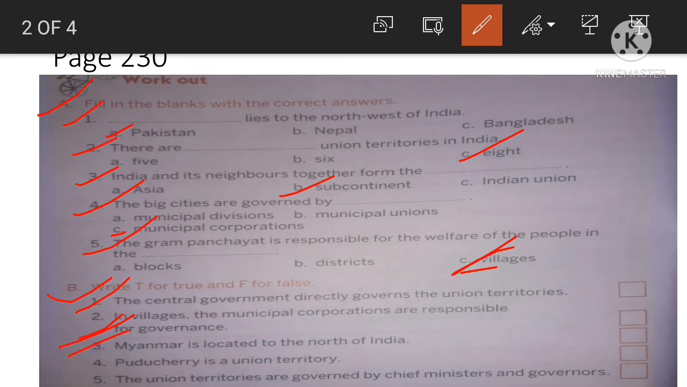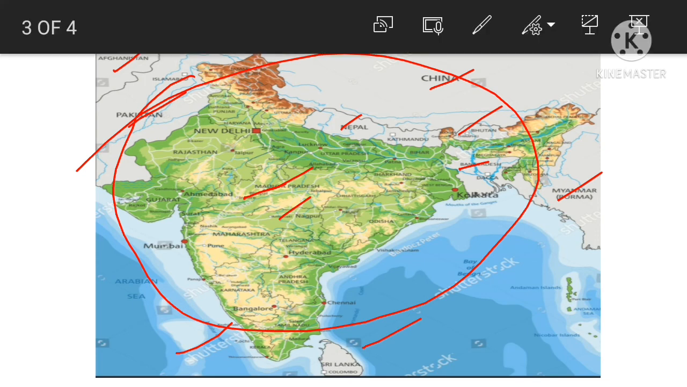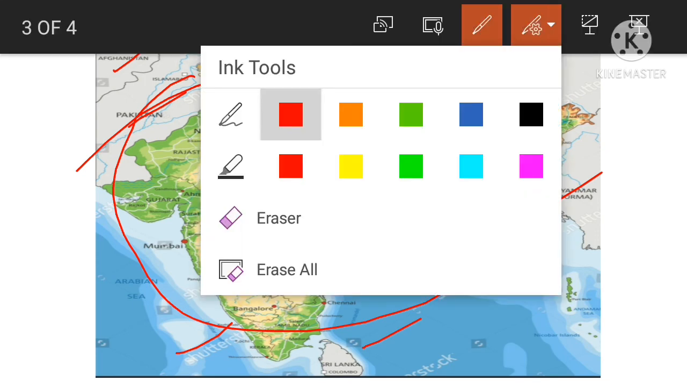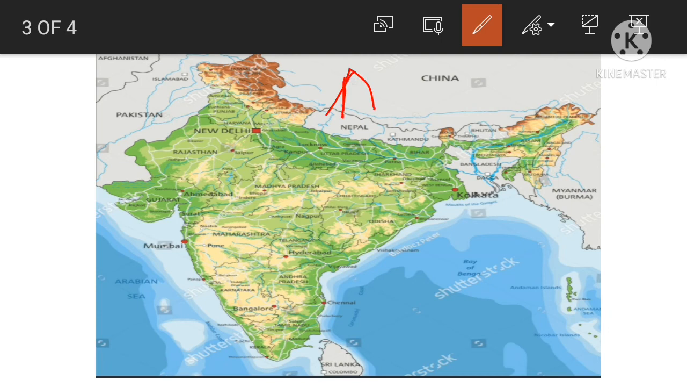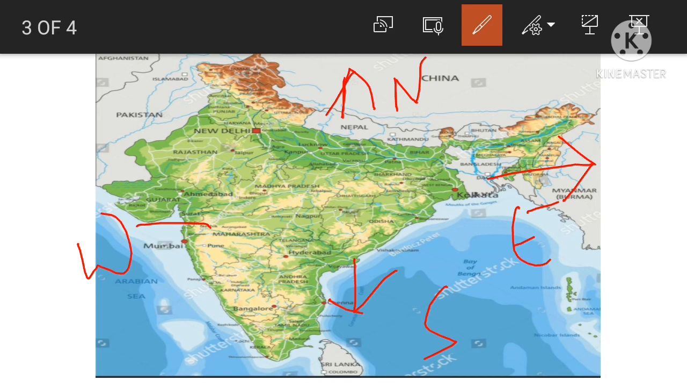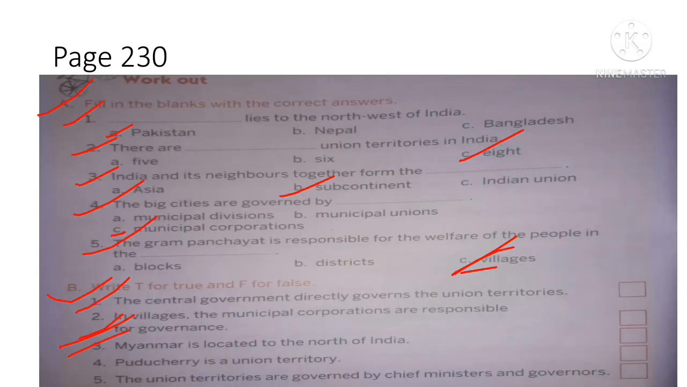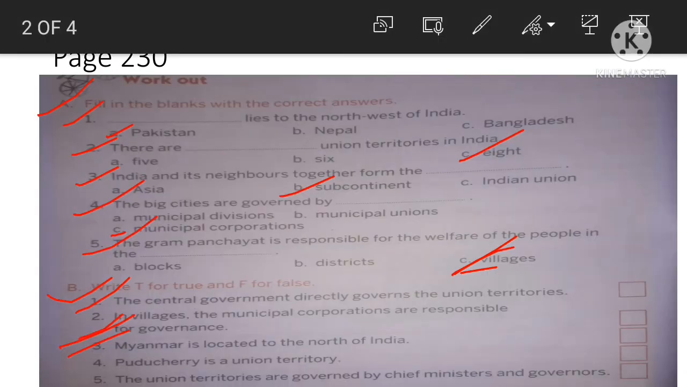Myanmar is located to the north of India. Let us check it out. This is north, this is east, this is south, and this is west. In the sentence it is given, Myanmar is located to the north of India. Where is Myanmar? This is Myanmar. So, Myanmar is not located to the north of India. Myanmar is located to the east of India. So, the correct answer is east, not north. So, this sentence is wrong.